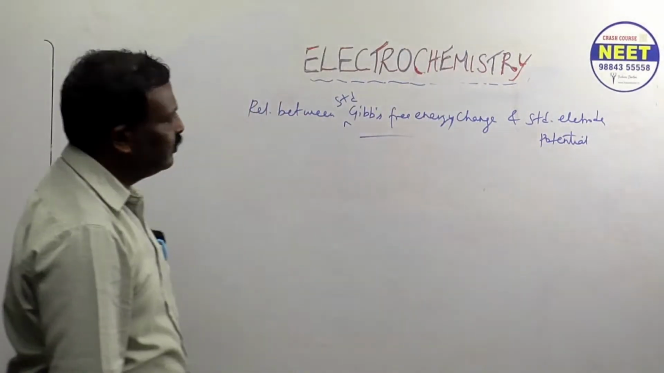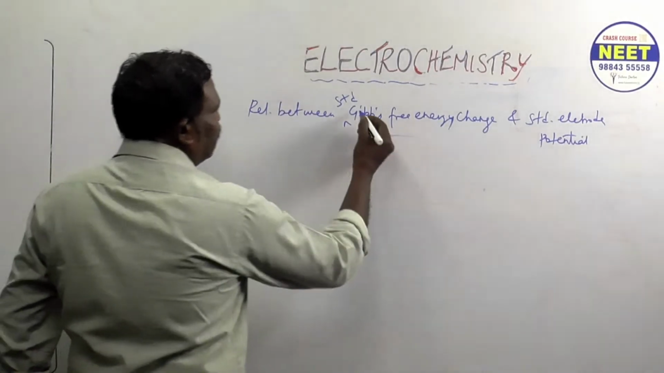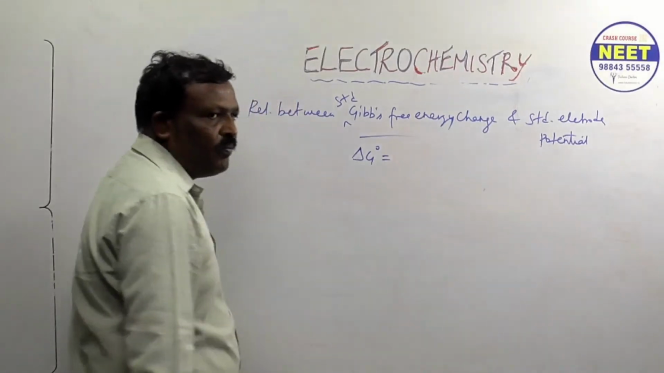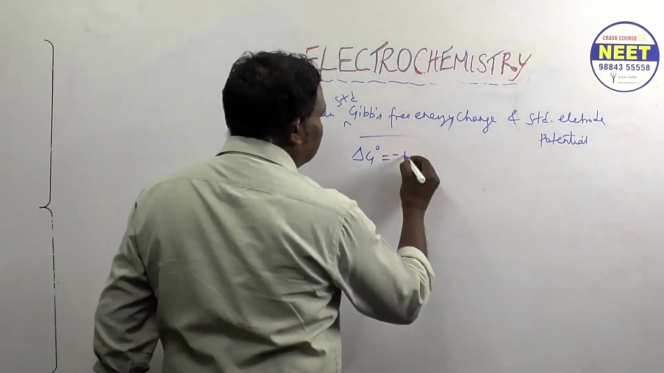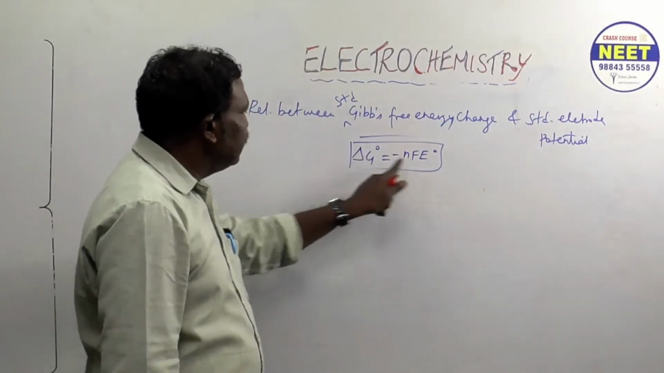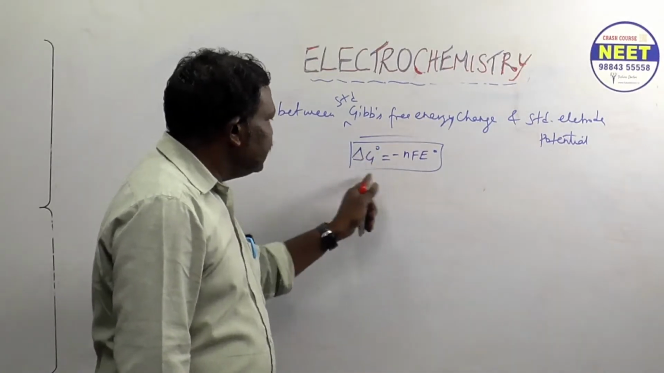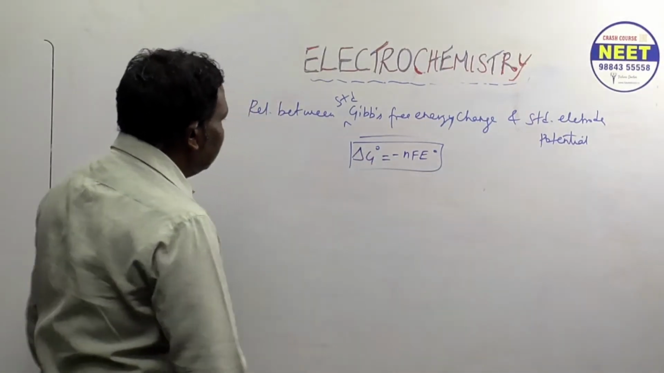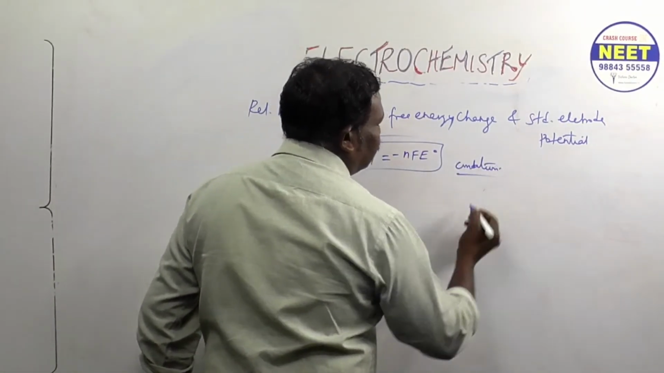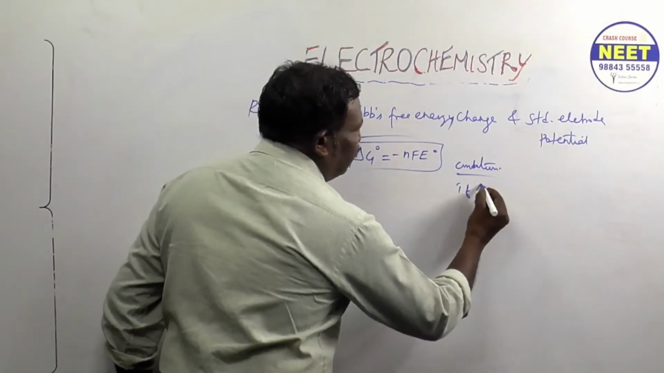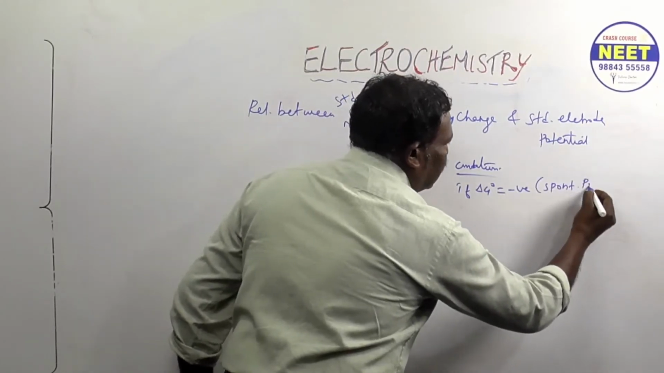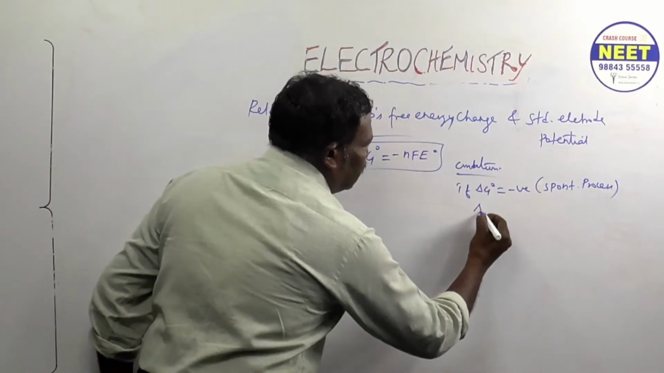What's the formula? Standard Gibbs free energy change is equal to minus nFE naught. Simple formula, keep in mind. This is the relation between standard Gibbs free energy change and standard electrode potential. Conditions: if delta G naught is negative, that reaction is called what? Spontaneous reaction. Just keep in mind.